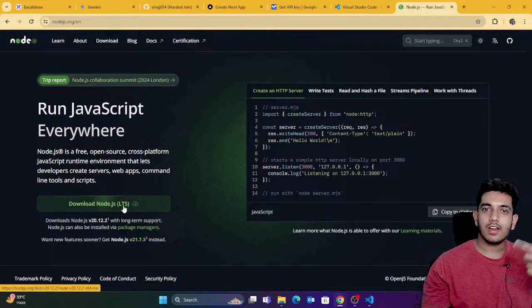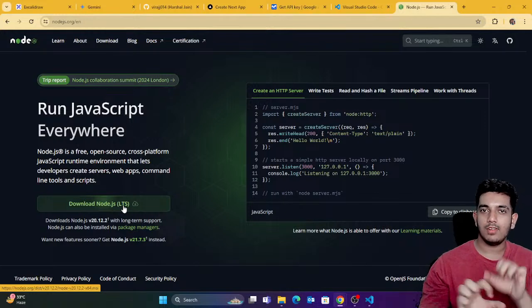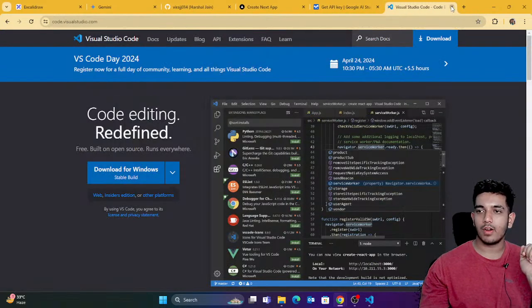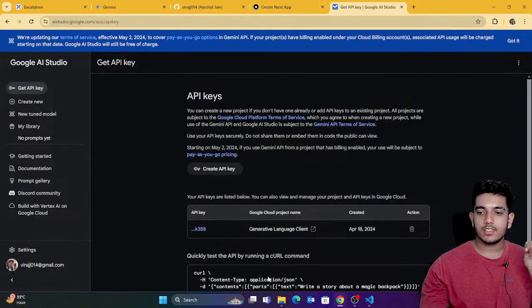And I would suggest that after that you can restart your computer so that every setting is there. Okay, that's it, that's the installation part. Now guys, we're gonna create a Next.js application.